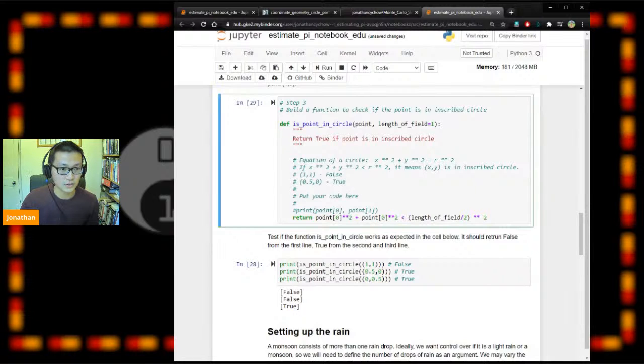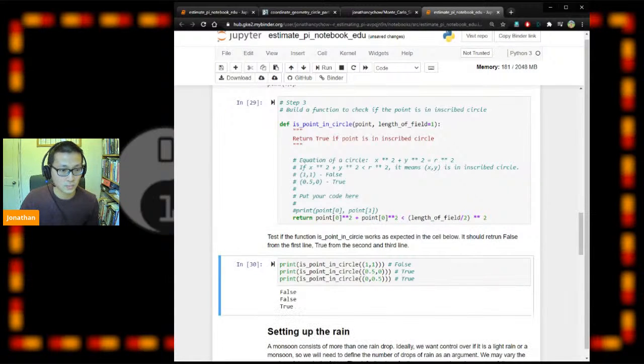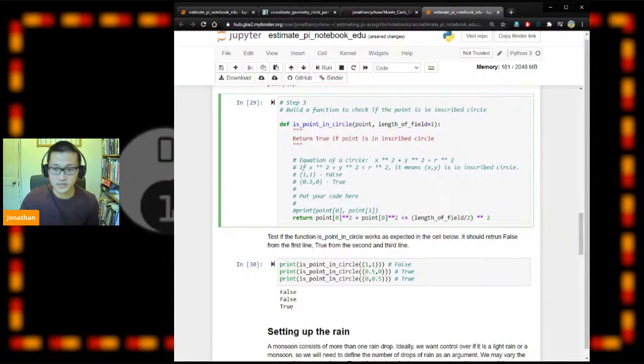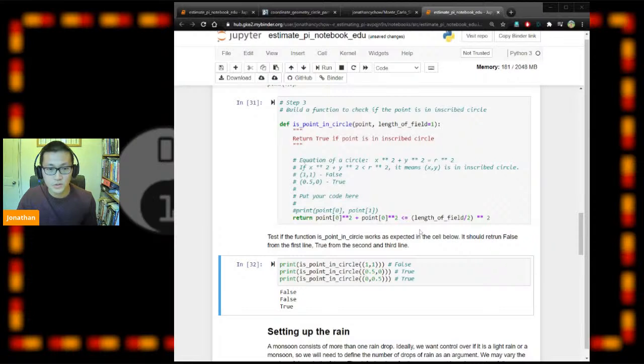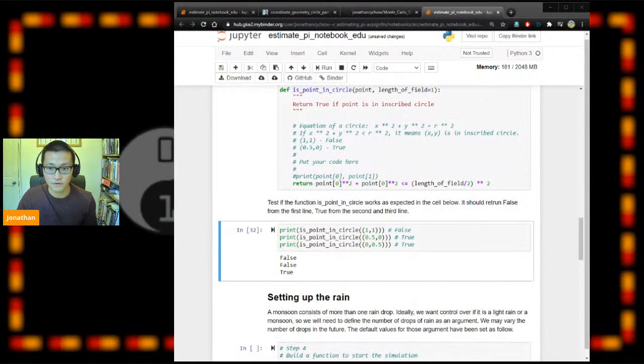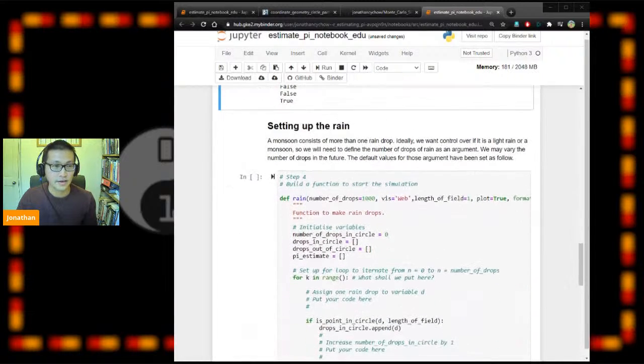Let's just quickly try this. And we also need an equal sign here. Okay, cool, everything looks alright.